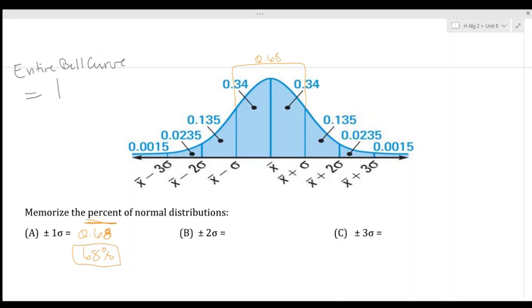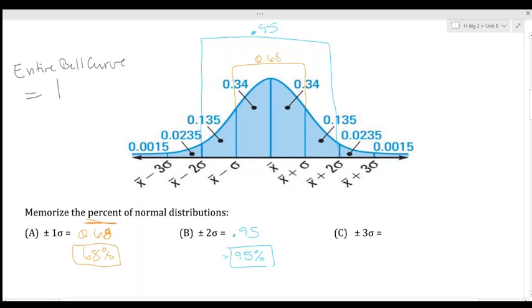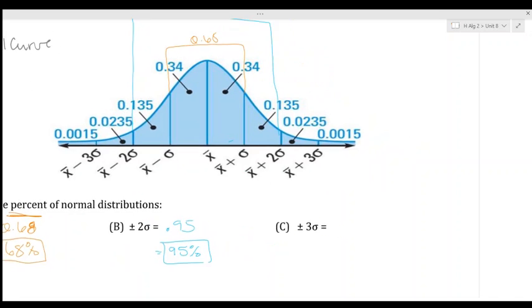Now, plus or minus 2 standard deviations. All right, so that's going from this point right here all the way over to the second standard deviation. So that means we have to add 0.135 plus 0.34 plus 0.34 plus 0.135, and that gives us 0.95. So 0.95 written as a percent is 95%. So the second standard deviation is 95% of the population. 1 standard deviation is 68% of the population, or 68% of your data points. Okay, that's what this means.